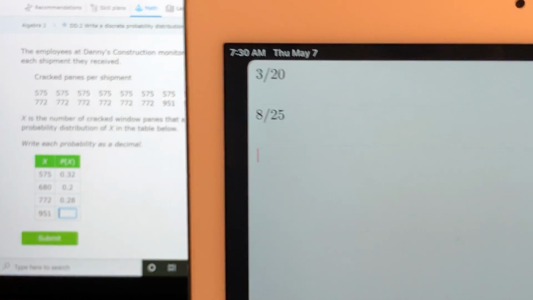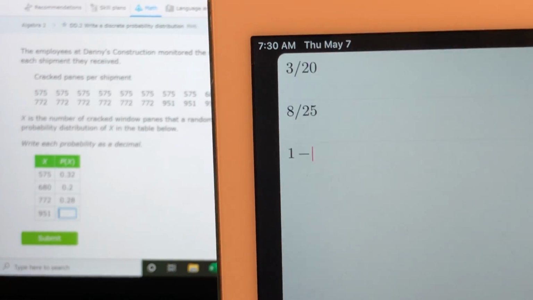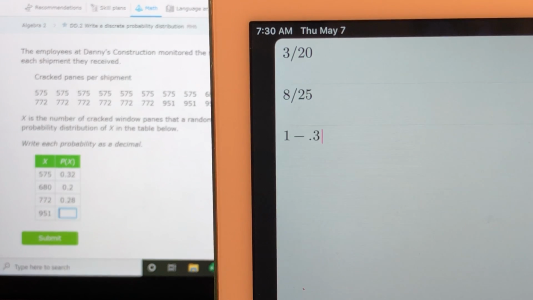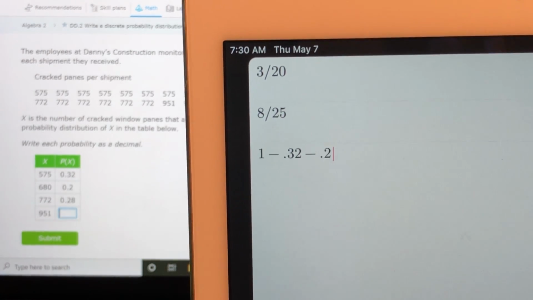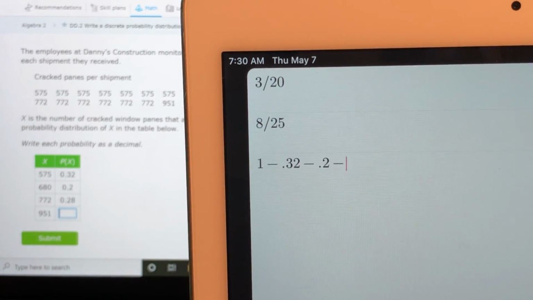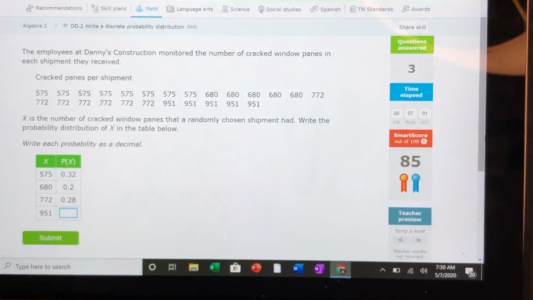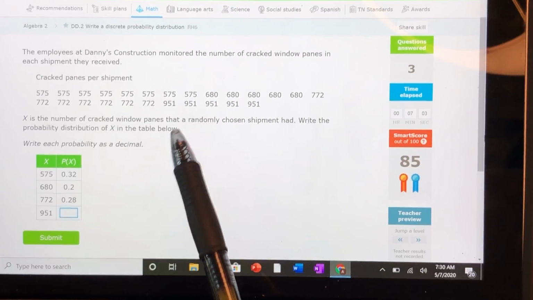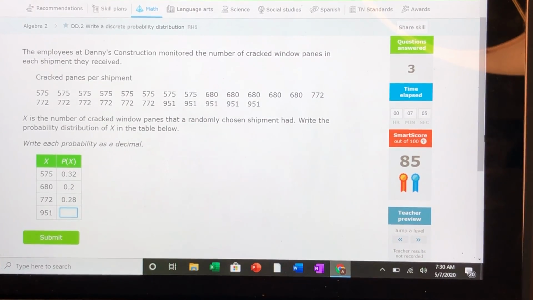Let's do it the other way just for fun. Let's take 1 minus 0.32 minus 0.2 minus 0.28. And that gives us 0.2. Which is the same thing we would have gotten if we would have taken 1, 2, 3, 4, 5. 5 divided by 25 is 0.2. Okay?